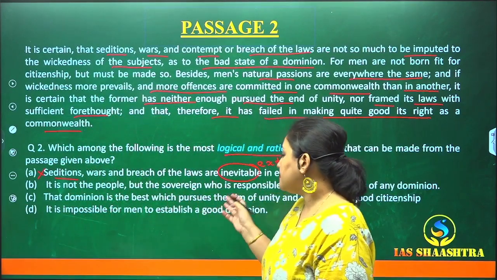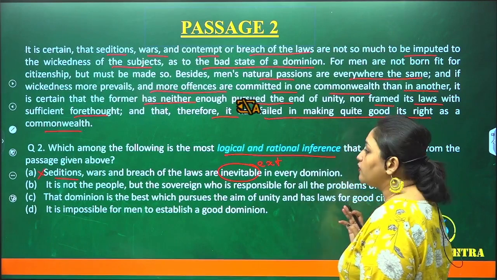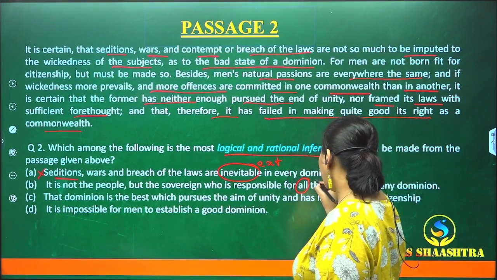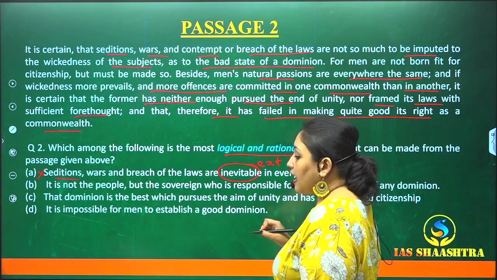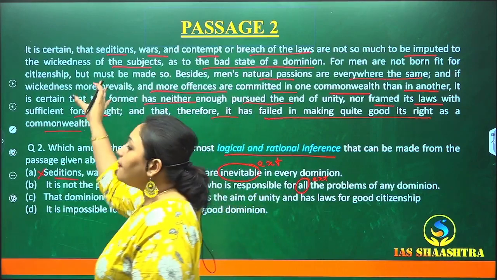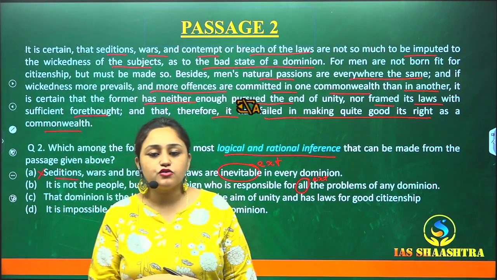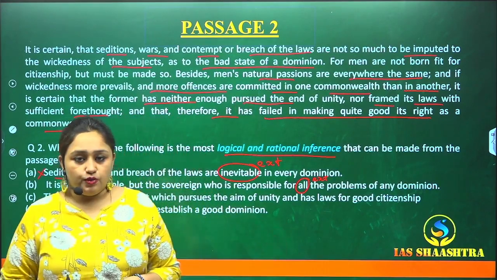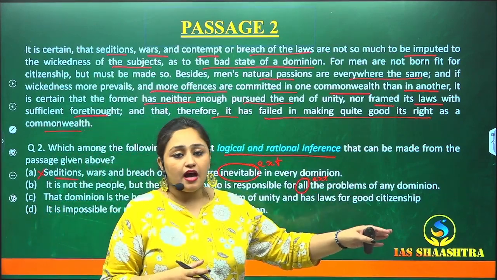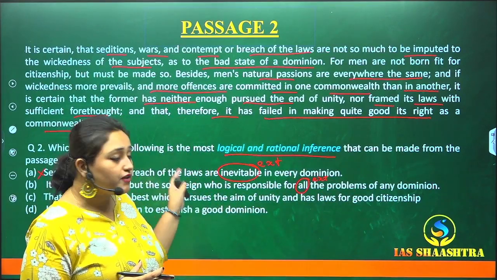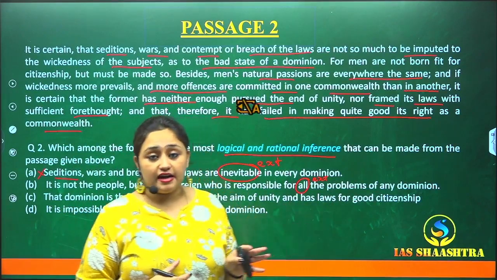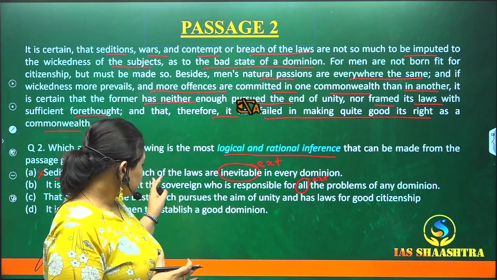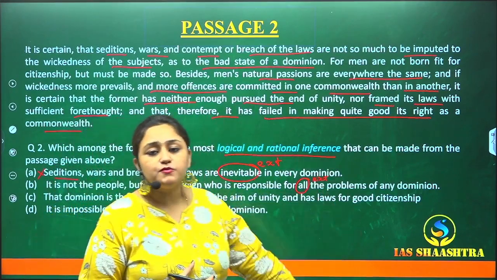It is not the people, but the sovereign who is responsible for all the problems of any dominion. This is also wrong because "all" is mentioned. All is a quantitative extreme word. They are talking about some problems that have been caused because of the wrong rules or wrong laws of the dominion, or bad state of the dominion. They are not saying that all the problems occurring in the dominion are the responsibility of the sovereign, or that the sovereign is responsible for all the problems of any dominion.